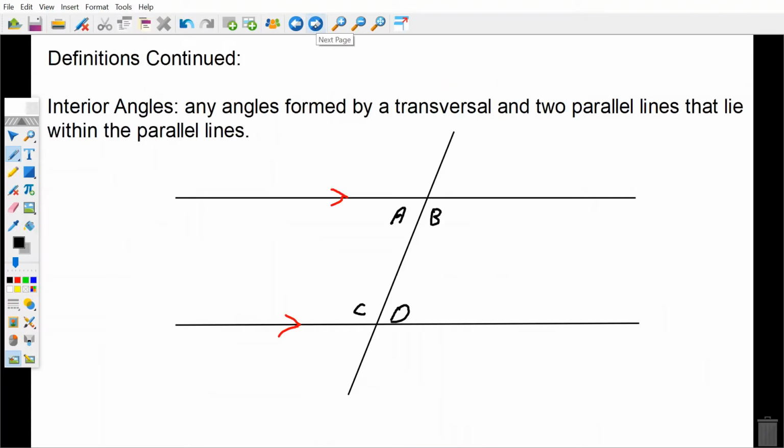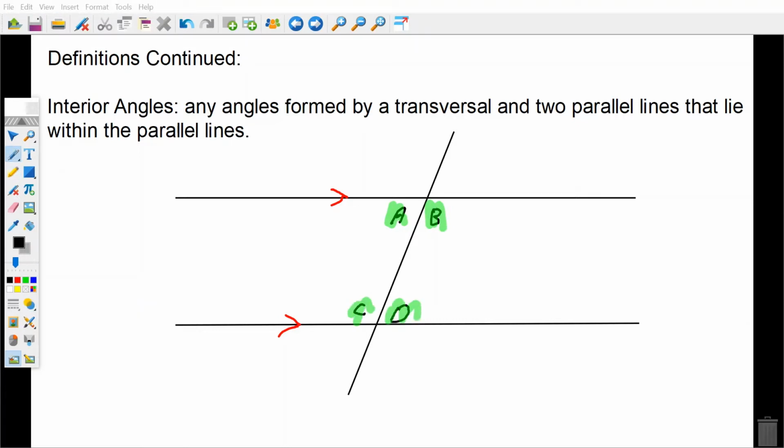The next definition to understand is interior angles. Interior angles are any angles formed by a transversal and two parallel lines that lie within the parallel lines. So in this example, the interior angles are A, B, C, and D. Okay?